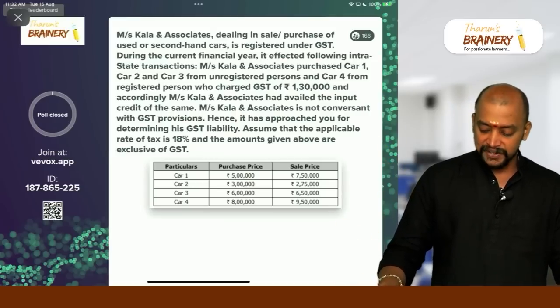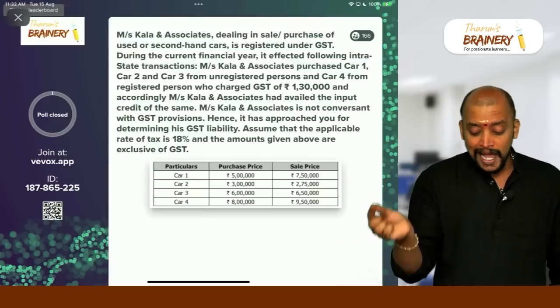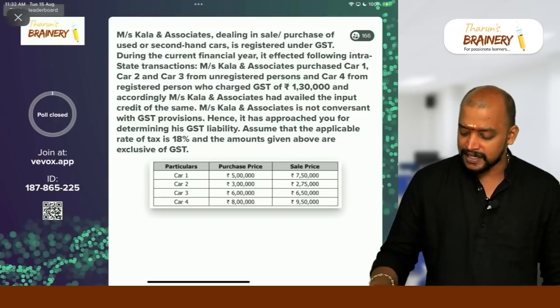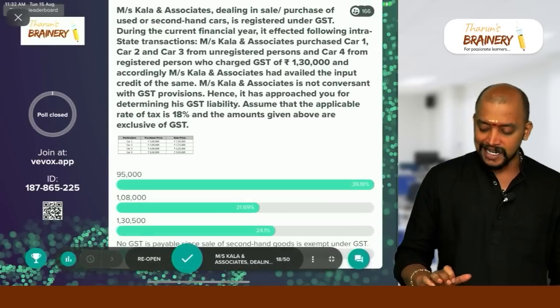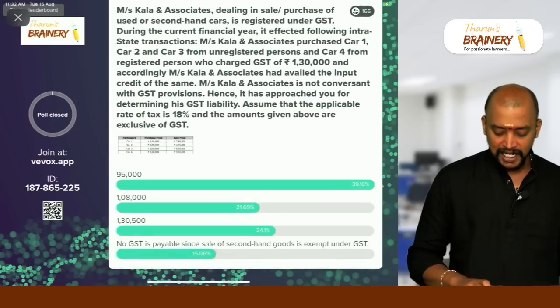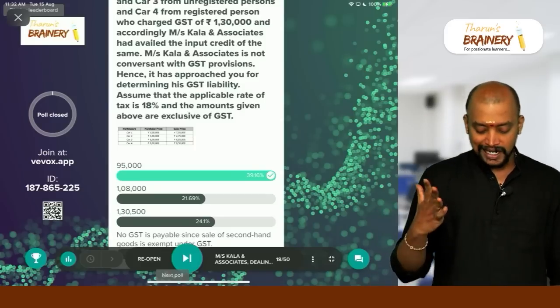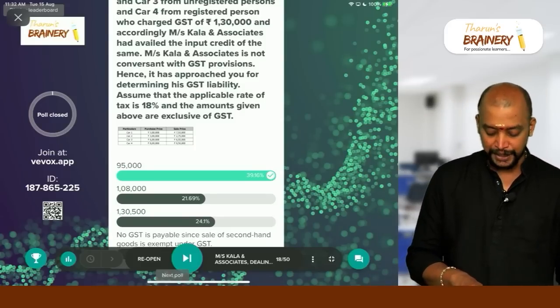Into what is the rate of GST? 18%. That is 2,25,000. From 2,25,000, we need to reduce the input tax credit, minus 1,30,000. So the difference will be 95,000. So 95,000 will be taken as the correct answer. Okay. So 39% of the students answered it correctly. Good. Even then it is a majority only.